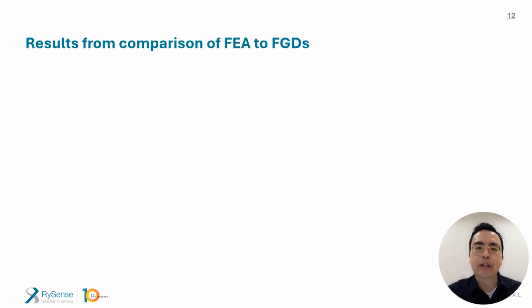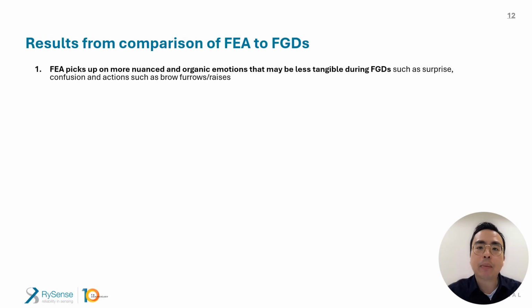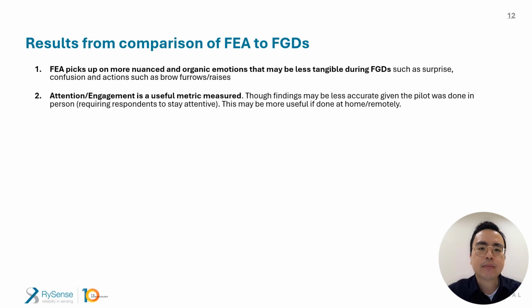With our comparative analysis conducted, we uncovered that FEA picks up on more nuanced emotions that are less tangible during FGDs such as surprise, confusion, and actions such as brow furrows. Attention and engagement is a useful metric. Findings may be less accurate given that the pilot was done in person, which required respondents to stay attentive. This metric may be more useful if done at home or remotely.